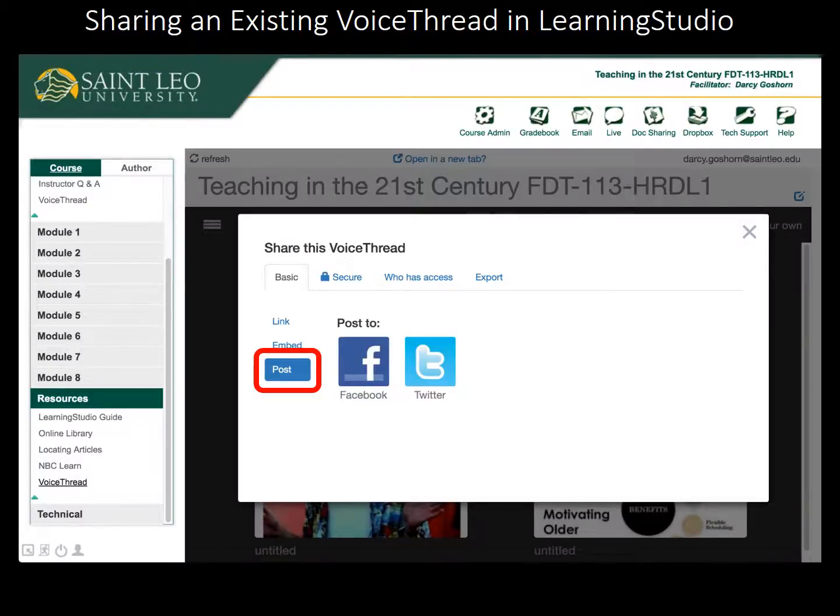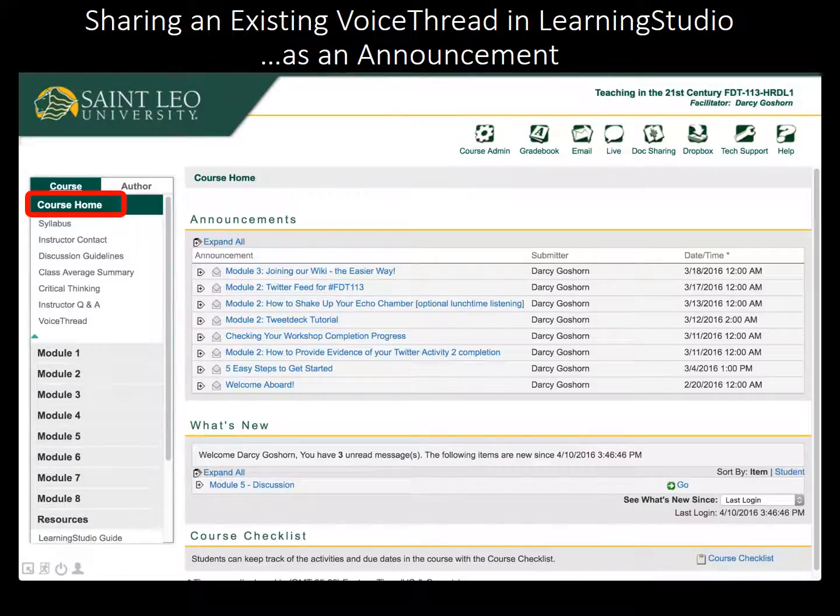Notice that there is also a Post option. This provides quick links to share the VoiceThread on Facebook and Twitter. Now that we've got the hyperlink and embed code to share with our students, let's return to our course by clicking the Course Home module at the top of the navigation menu.